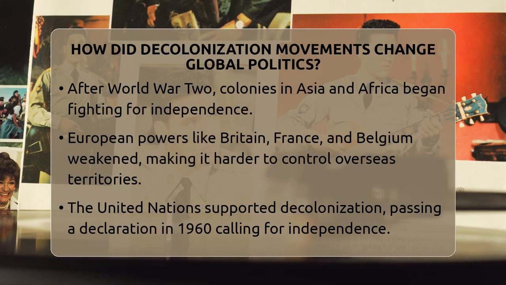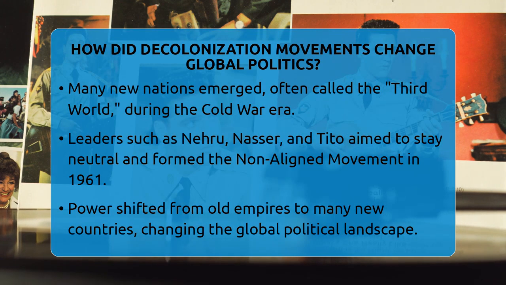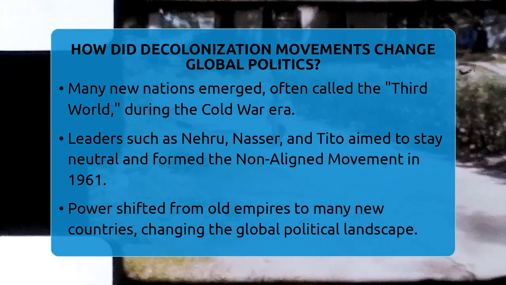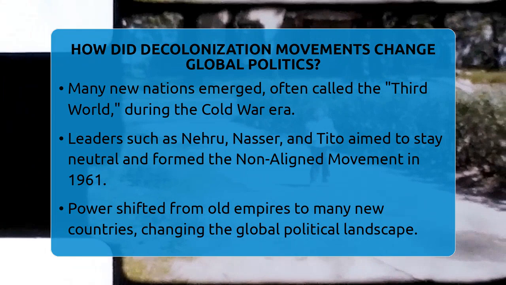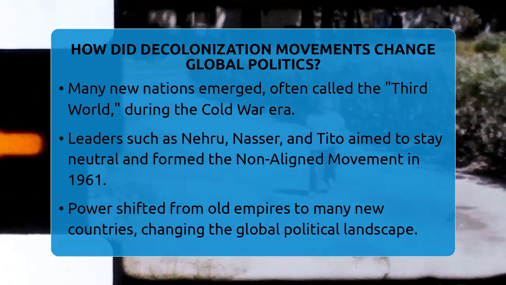European powers like Britain, France, and Belgium were weakened by the war, making it harder to hold onto their overseas territories. People living in these colonies wanted self-rule and control over their resources. The United Nations, created after the war, supported this push for independence. In 1960, the United Nations passed a declaration that called for colonial countries and peoples to be granted independence. This was a big step because it made colonialism seem like a violation of human rights.